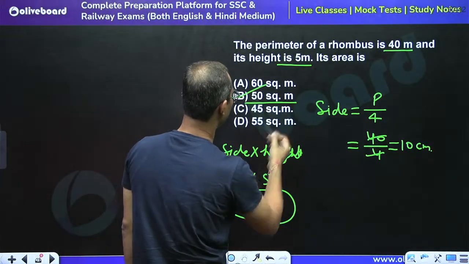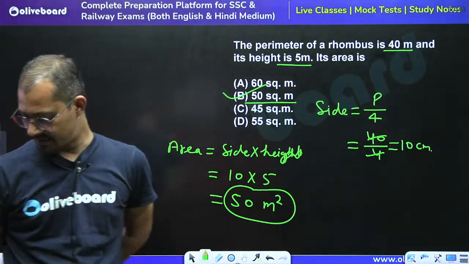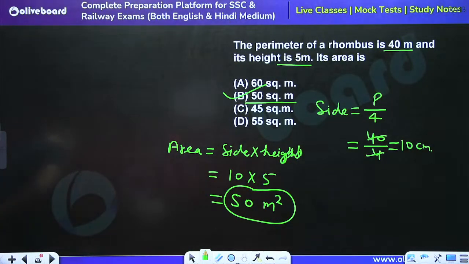B part is the right answer. 50 square meter is the right answer. Good evening, good evening. So 50 is the right answer.